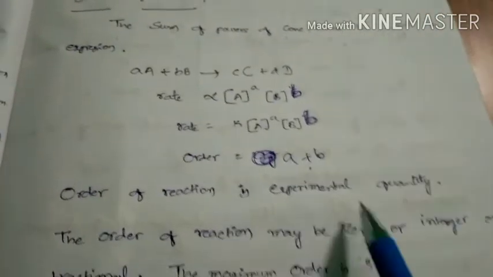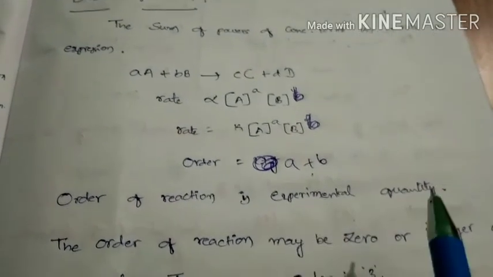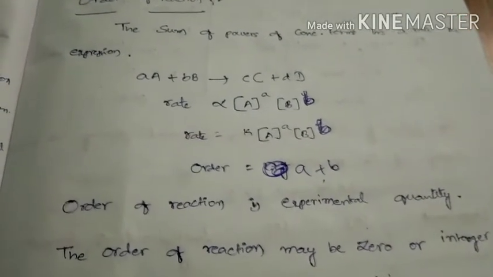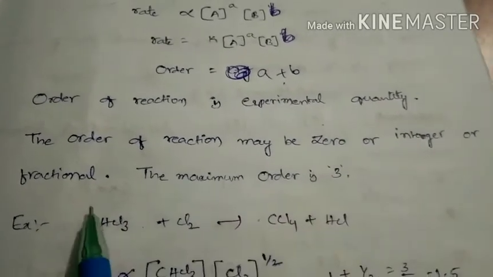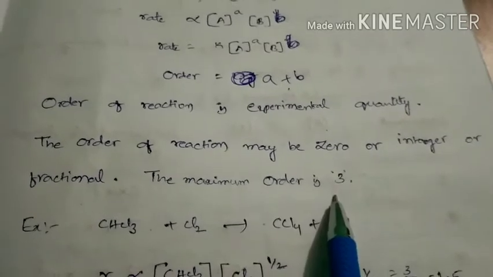It can be determined experimentally, it cannot be determined theoretically. That means by looking at the reaction we cannot say the order of the reaction. Next, the order of reaction may be zero, an integer, positive, or fractional. Its maximum order is 3.